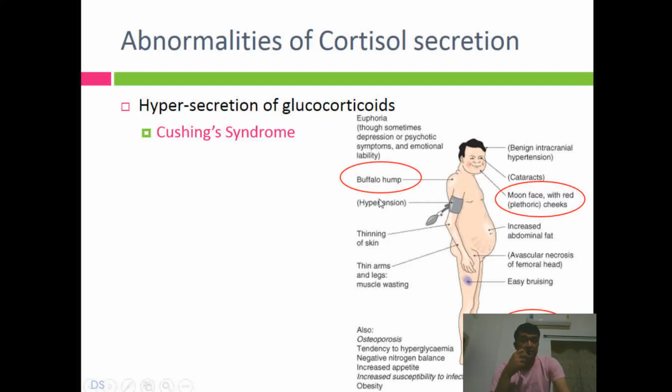For example, because protein catabolism is more, that could promote edema-like symptoms and a plethoric type of cheek, a red cheek, and that is expressed as a moon face, which is a very important physical characteristic. Similarly, lipids will migrate because subcutaneous fat lipolysis will be the case. This fat will now migrate to the shoulder and back region, and also the abdominal fat will increase. So this will lead to a characteristic buffalo hump.